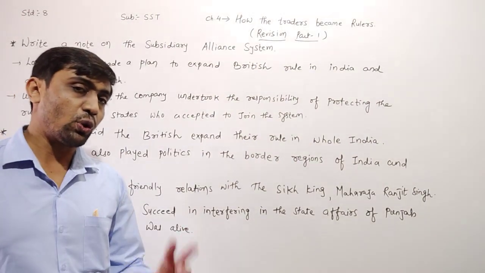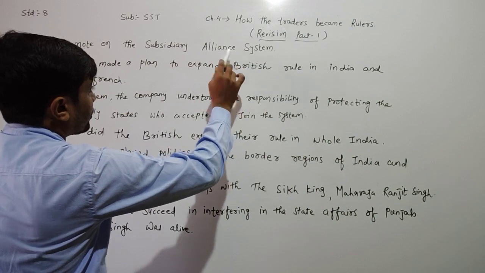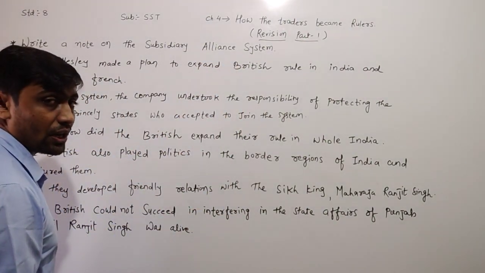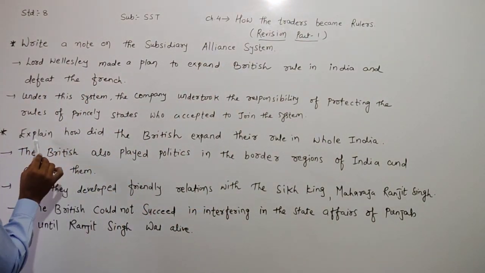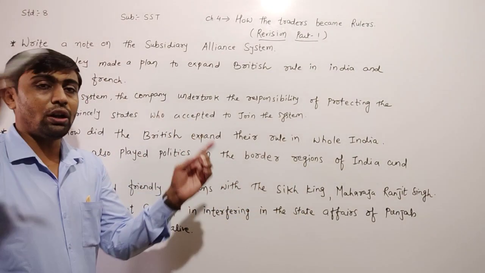So dear children, today in revision part 1 we learned about the subsidiary alliance system. The subsidiary alliance system was started by Lord Wellesley. And second, we learned how the British expanded their rule into the whole of India.